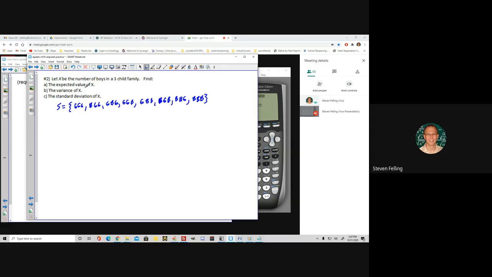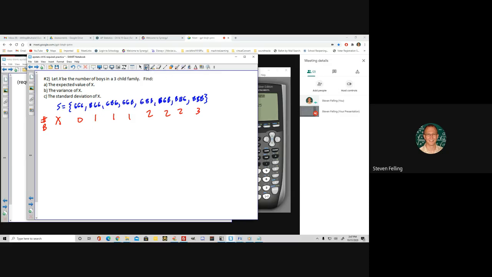If we want to find the expected value, we have to figure out what the value of the number of boys is. So for the all-girls case, it would be 0 boys. 1 boy for that outcome, 1 boy, 1 boy. 2 boys, 2 boys, 2 boys, 3 boys. So hopefully you'll see that what a random variable does is it maps numbers to different outcomes. It's like a map that connects numbers to outcomes.